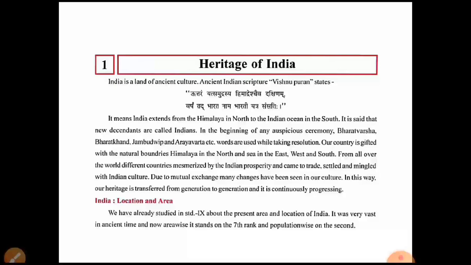India is a land of ancient culture. Okay, so today whatever culture we can see is continuing from the ancient time period.